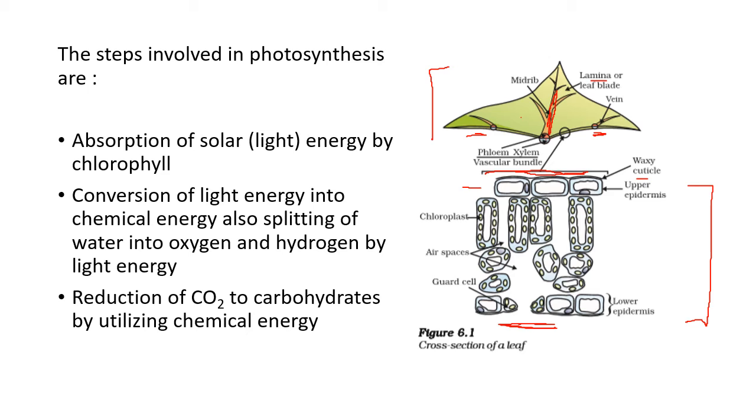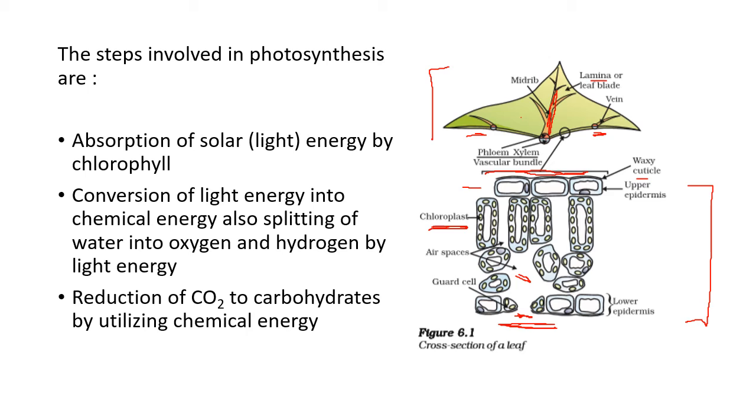And this is the chloroplast. Chloroplast is the plastid, the cell component which contains chlorophyll. There are also air spaces for the movement of water, and this is a guard cell. Guard cell is a component of stomata. You will see everything very shortly.